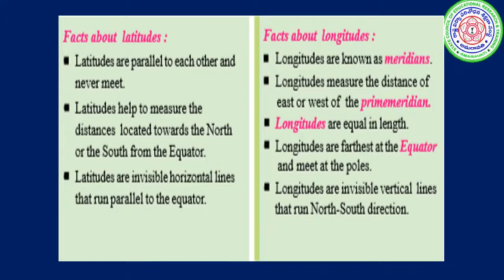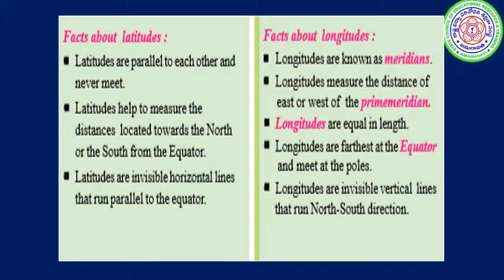Longitudes are equal in length. Longitudes are farthest apart at the equator and meet at the poles. Latitudes are invisible horizontal lines that run parallel to the equator. Longitudes are invisible vertical lines that run in the north-south direction.